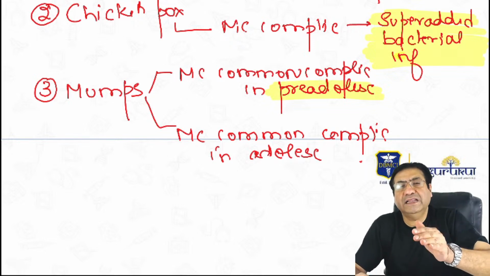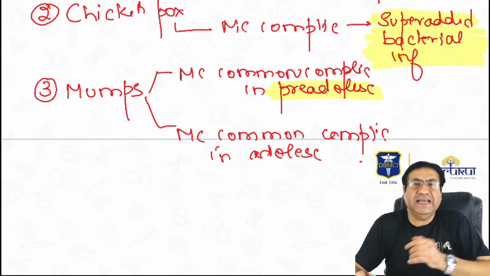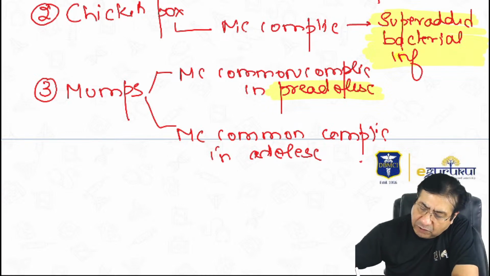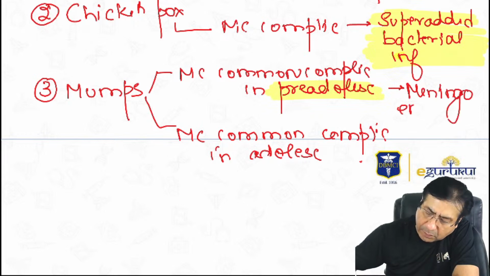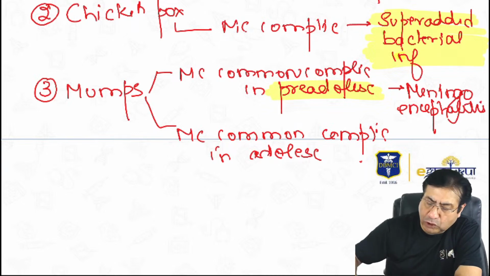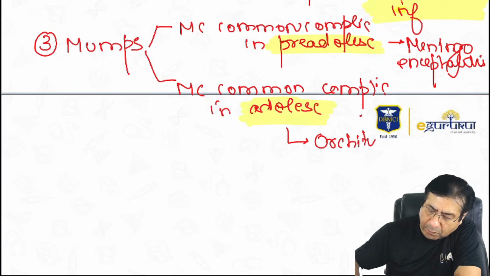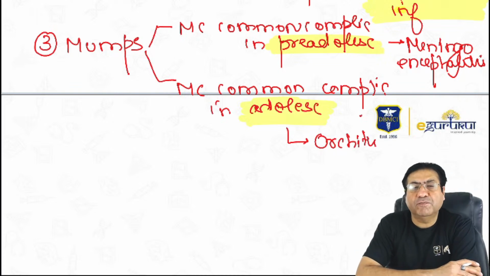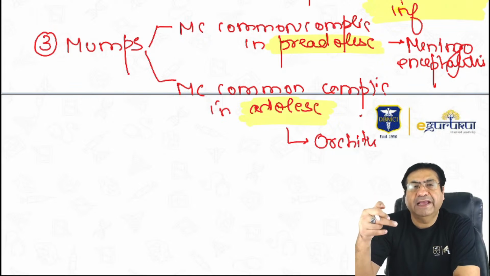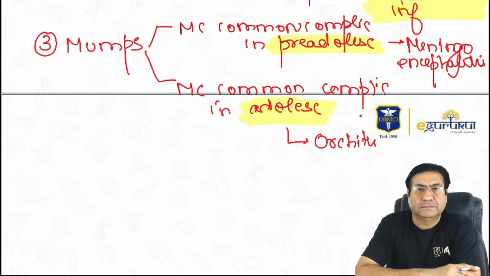That means children who are in the pre-adolescent age group, less than 10 years of age. Most common complication of mumps in this age group is meningoencephalitis. And most common complication of mumps in the adolescent age group is orchitis. So pre-adolescent: meningoencephalitis. Adolescent: orchitis.